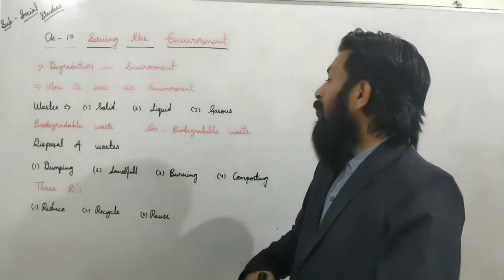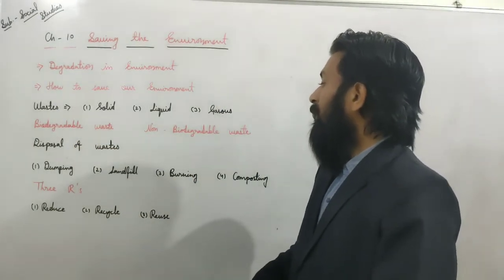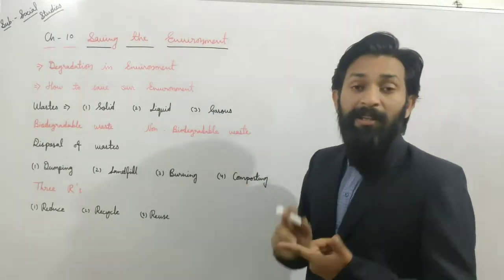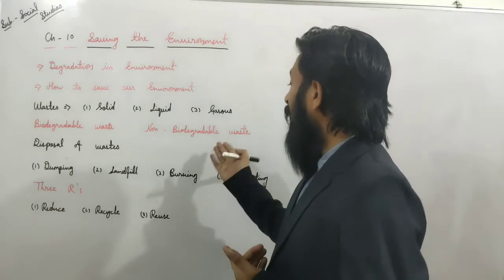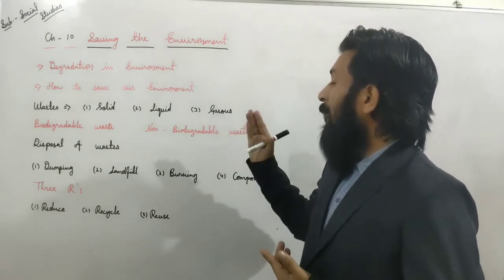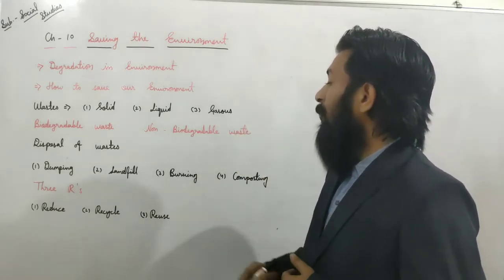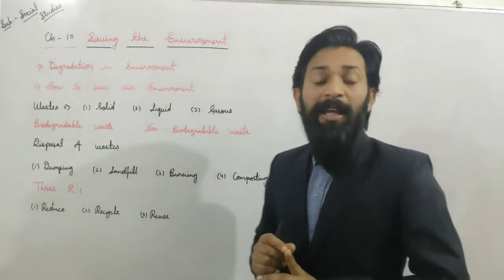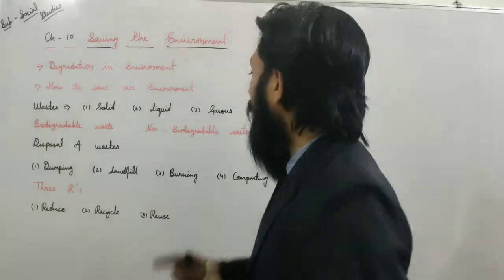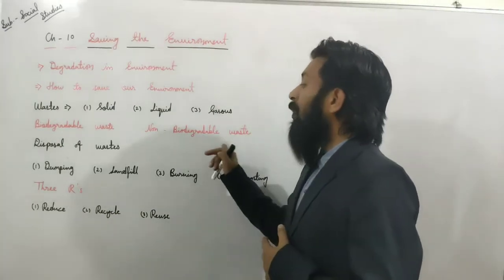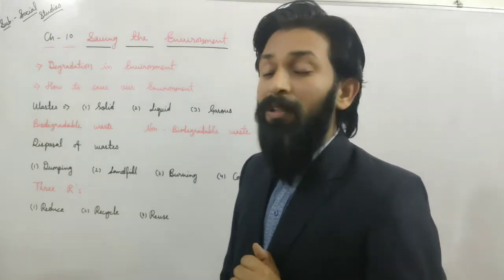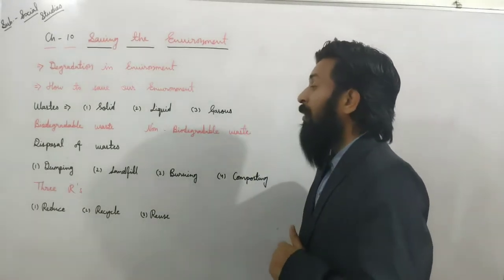If we talk about non-biodegradable waste, it is very harmful for our environment. We can say that glass material, many types of furniture or something like that, and many metals, that is non-biodegradable. And one more important waste here is known as plastic and polythene, which is very harmful for our environment. Because of that our environment is going to be polluted, because polythene is not going to be finished, it's not going to be decomposed easily.